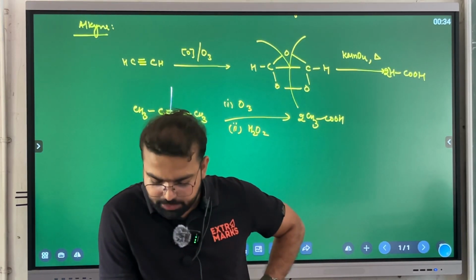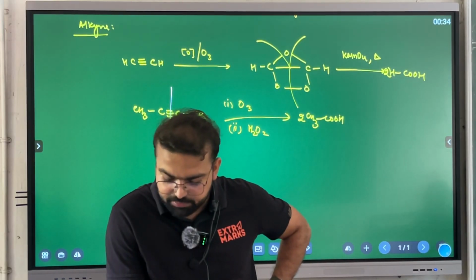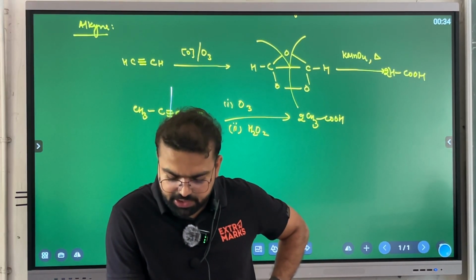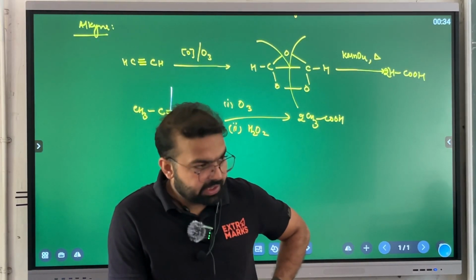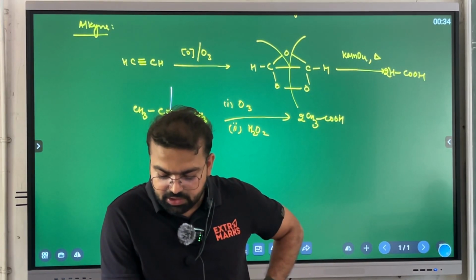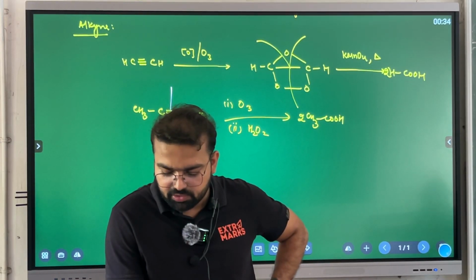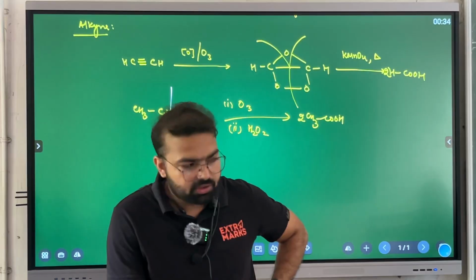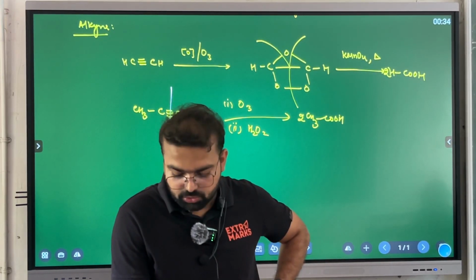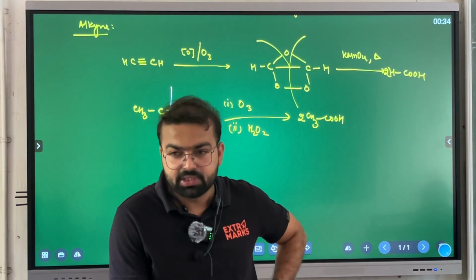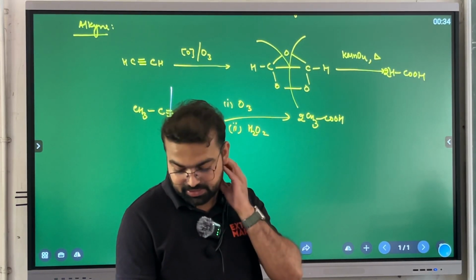Next, up to down, third last line: benzoic acid, the simplest aromatic carboxylic acid, is nearly insoluble in cold water. This line had also come in the assertion reason. Carboxylic acids are also soluble in less polar organic solvents like benzene, ether, alcohols, chloroform, etc. Clear? So these two lines had come already in previous years. So please mention them as an important part.